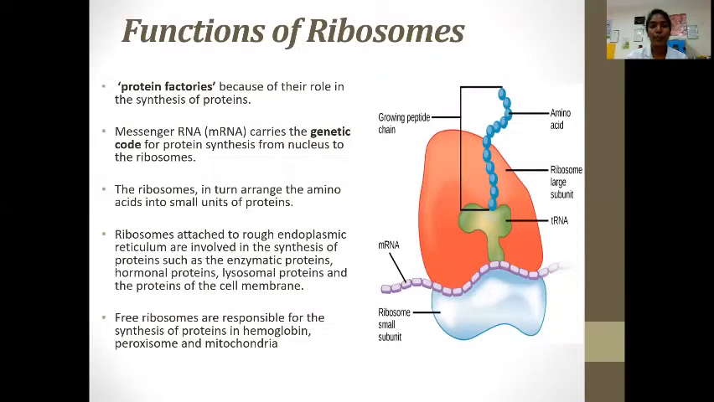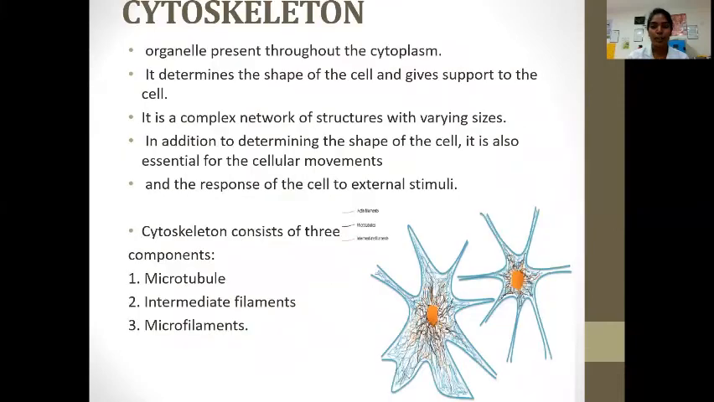Going to the functions of ribosome, it is a protein factory because its role is the synthesis of protein. Messenger RNA carries the genetic code for protein synthesis from nucleus to the ribosome. The ribosome in turn arranges the amino acids into small units of protein. Ribosomes attached to the rough endoplasmic reticulum are involved in the synthesis of proteins such as enzymatic proteins, hormonal proteins, lysosomal proteins, and the proteins of the cell membrane. Free ribosomes are responsible for the synthesis of protein in hemoglobin, peroxisome, and mitochondria.